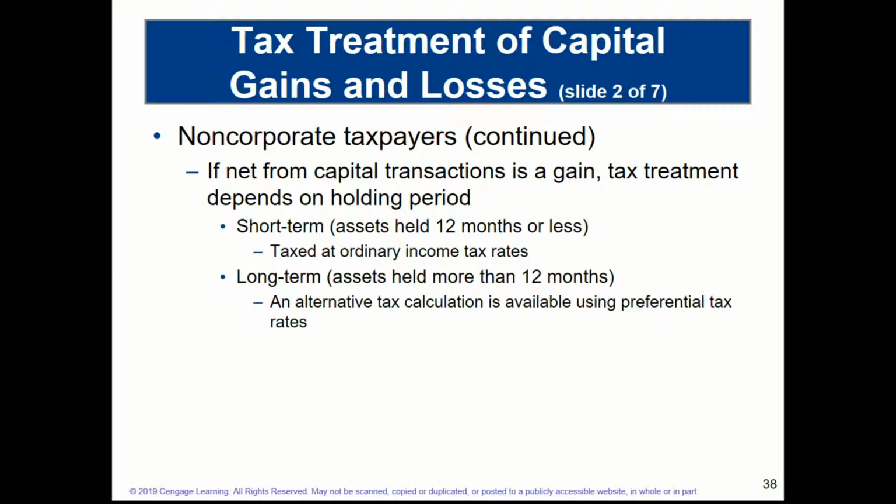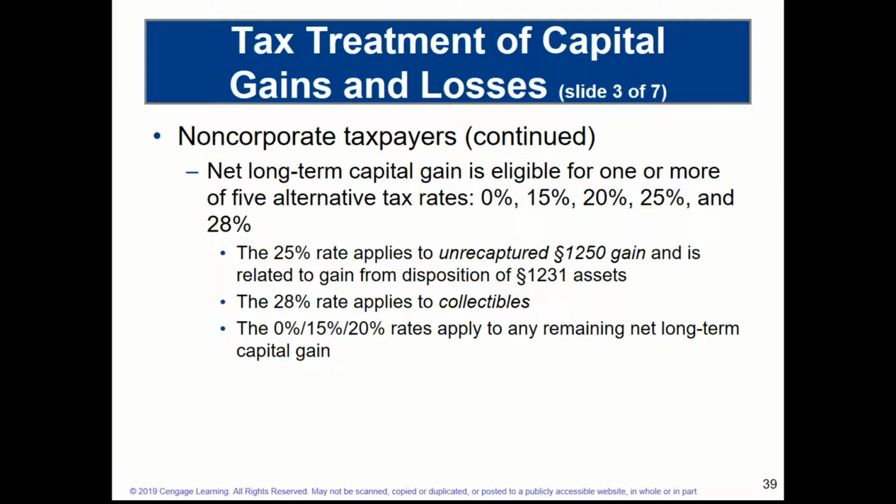So I want to talk a little bit about, for example, for non-corporate taxpayers, when we talk about net capital transactions, the tax treatment depends upon the holding period. And so for non-corporate taxpayers, for short-term assets held less than 12 months, they're taxed at the ordinary income tax rates. But for long-term assets, we are taxed at preferential tax rates. And we have several, the more common that you may be already familiar with are the 0, 15, and 20%. Again, corporations don't get the benefit of these non-corporate capital gain rates, as well as these are the same as the dividend rates for non-corporate entities.